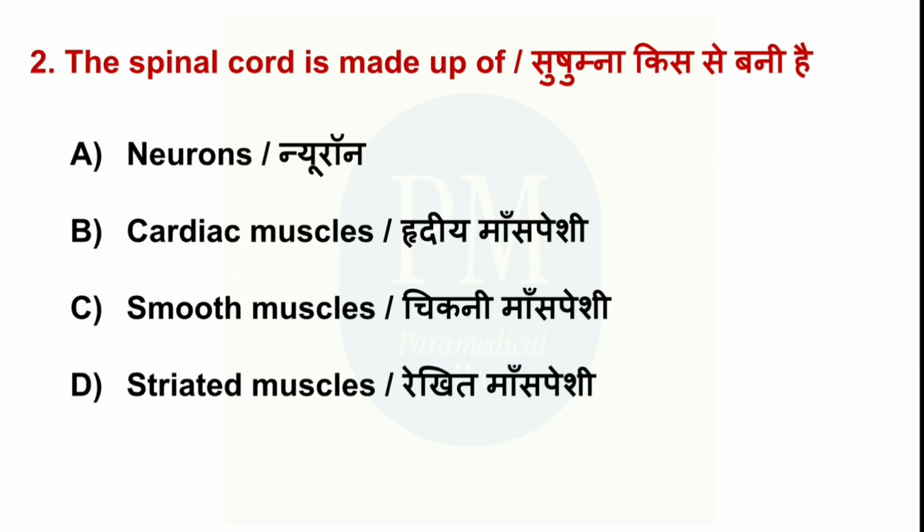The spinal cord is made up of option A, neurons, option B, cardiac muscles, option C, smooth muscles, option D, striated muscles. The correct option is option A, neurons.